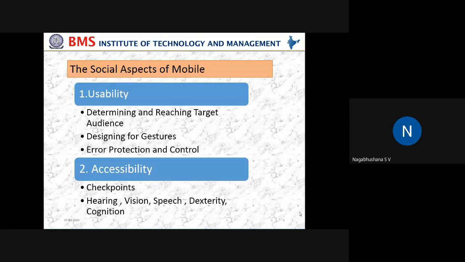Under navigations, what are the different communicators: panels, fixed menu, dynamic menus, scrolls, then typography, what is the usage of it, and then advertising. So these informations were discussed about mobile design in the previous class.